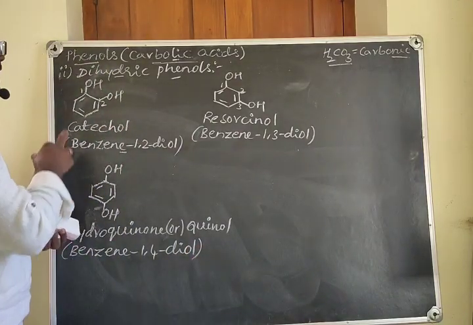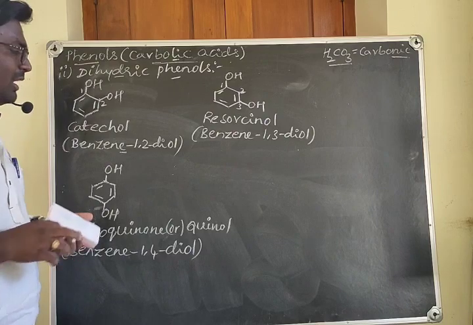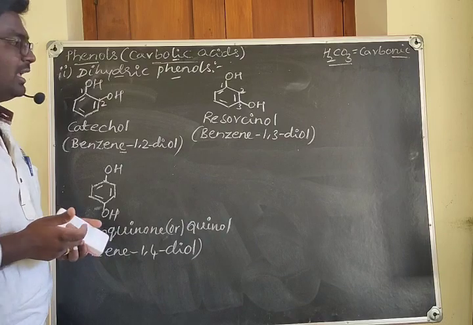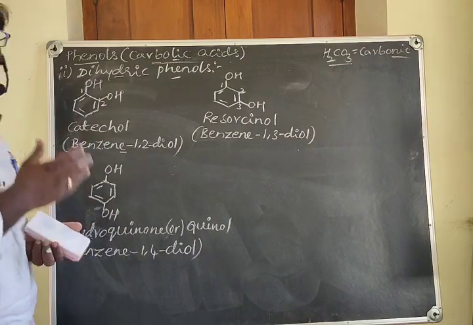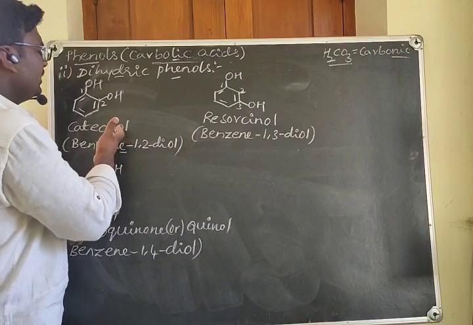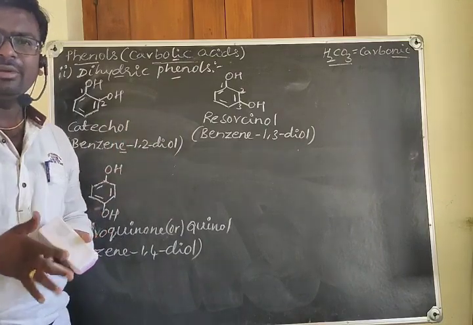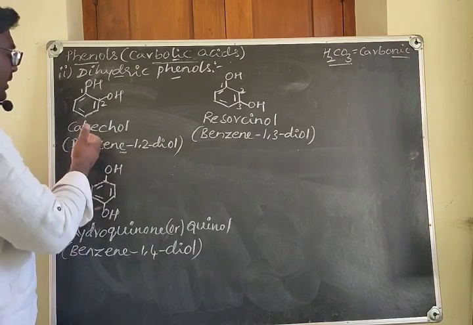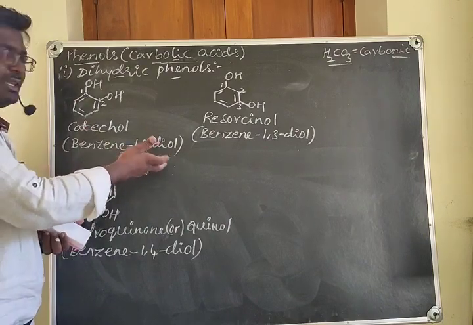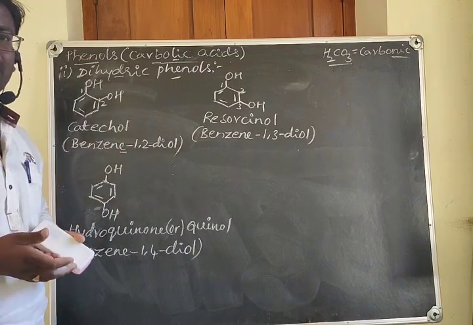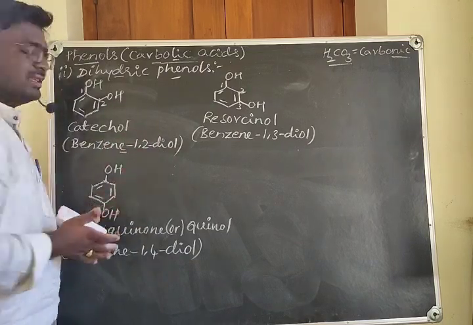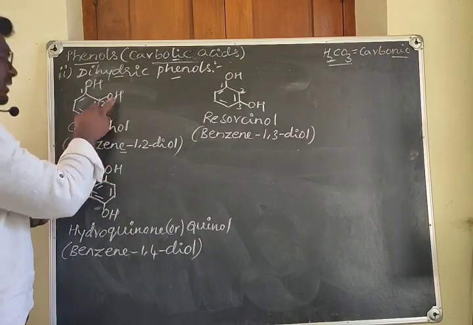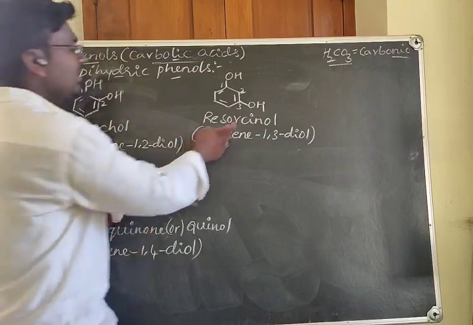When you observe the IUPAC names and common names, we find IUPAC naming easier, because in the common nomenclature these names are fixed and you have to remember them. But in the IUPAC system, you can frame your own name according to the set of rules. For common names you have to remember: catechol means this compound, resorcinol is this compound.